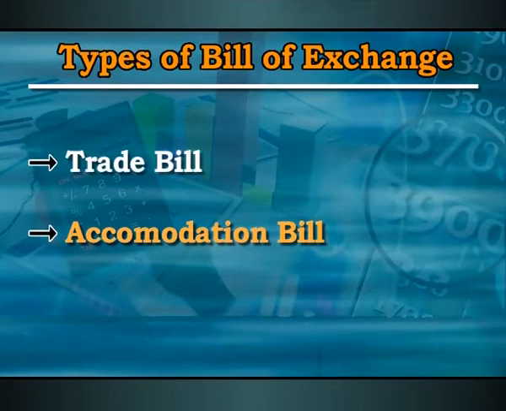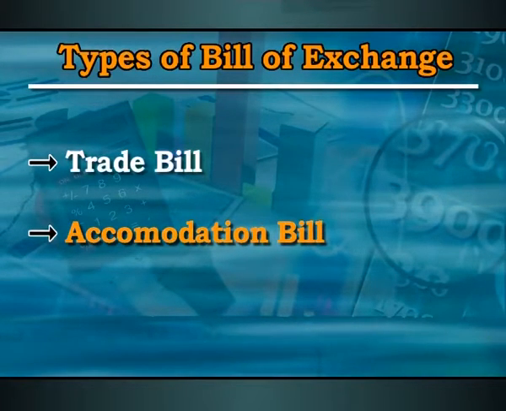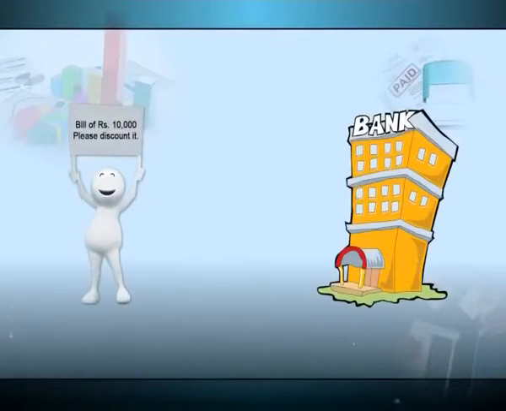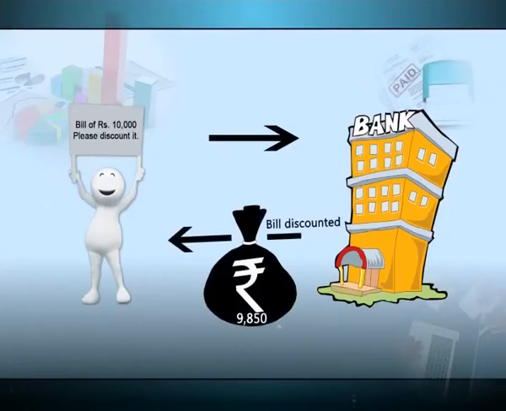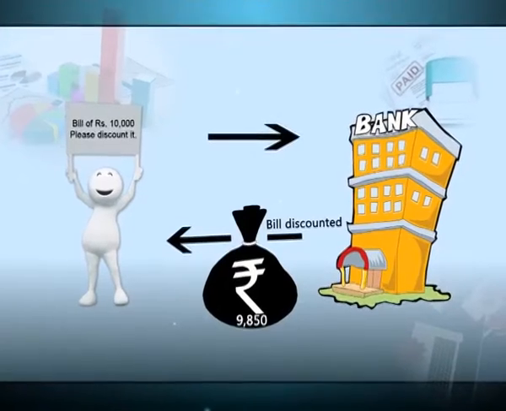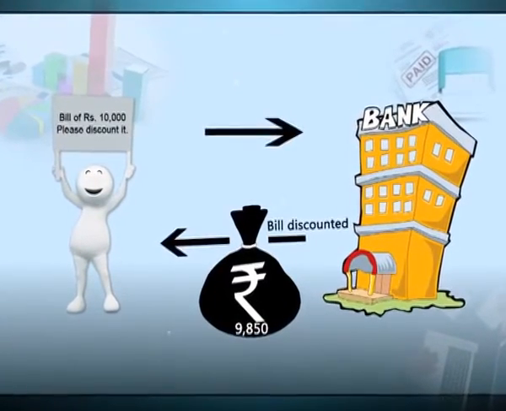But then there can be another type of bill which is called accommodation bill. This bill is actually drawn by one party on the other party, and is accepted by the other party just to give financial assistance to the drawer of the bill, because in that case the drawer of the bill will get this bill discounted with the bank and get the money. Both the parties may draw such bills on each other, helping each other, because the bill can be discounted with the bank, so the holder of the bill will get the payment. This is how they will get financial assistance. So this is called accommodation bill.